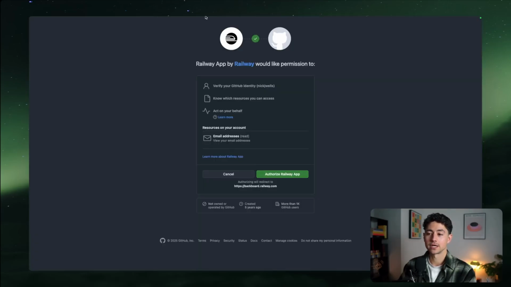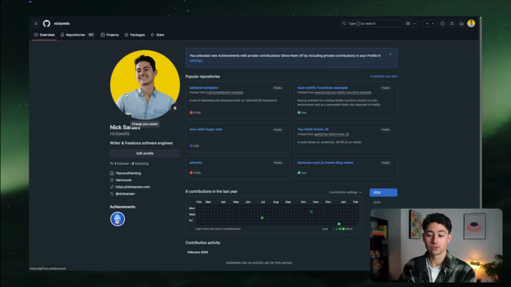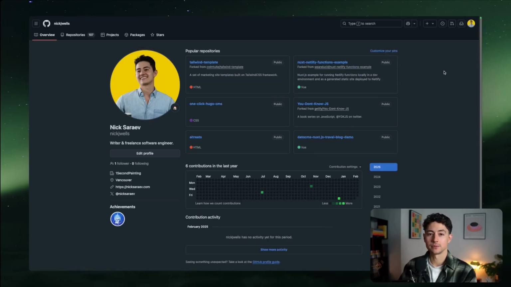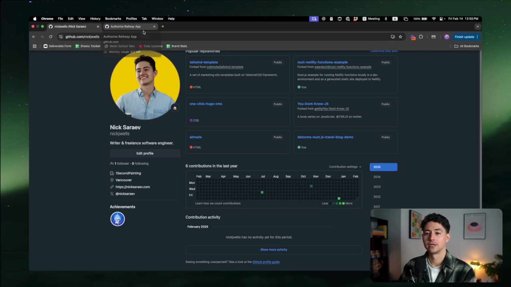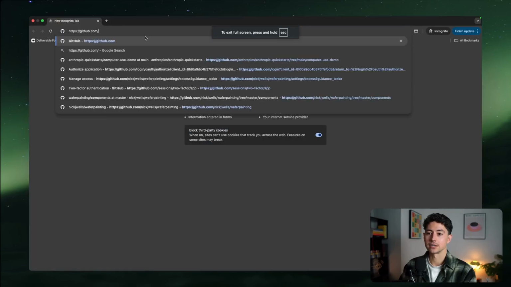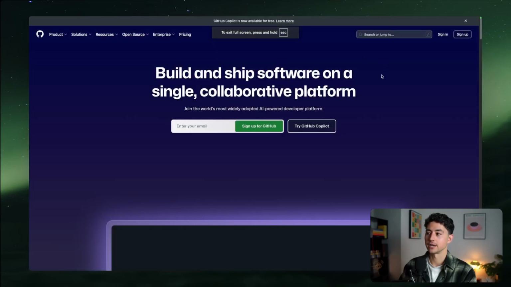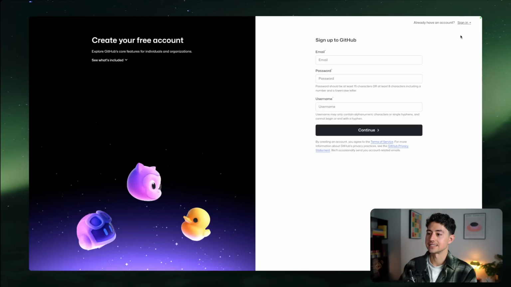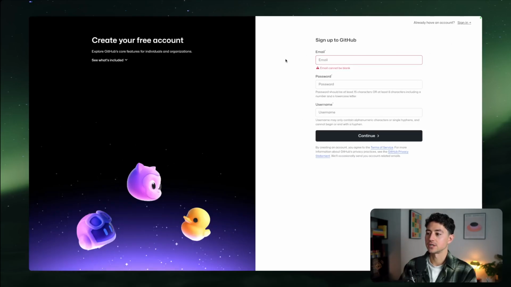For those of you that are unaware, GitHub is a way to host your code or repositories that you've worked on. To make a long story short, all you need to do to make sure that this method works is spin up a GitHub profile, and I believe you have to add some authentication. So github.com. Let me just open this in an incognito tab. There you guys can see what it would look like when you do not have an account. Then click sign up over here. Add your credentials as necessary in order to get that account up and running.